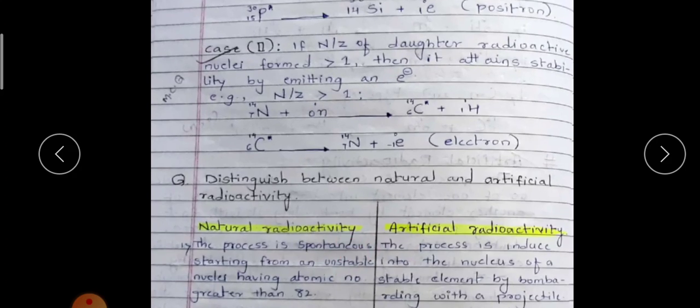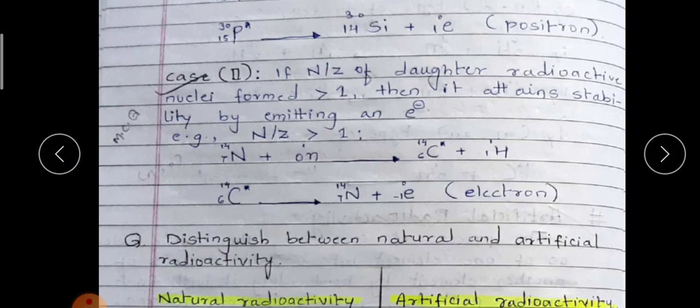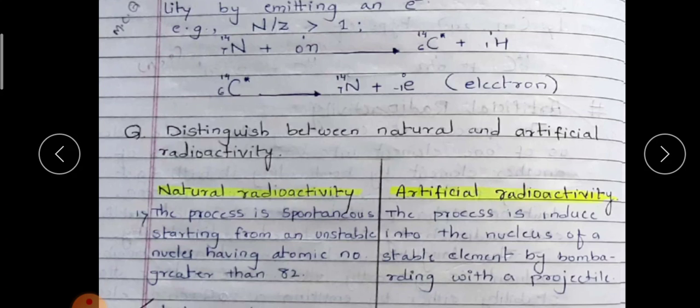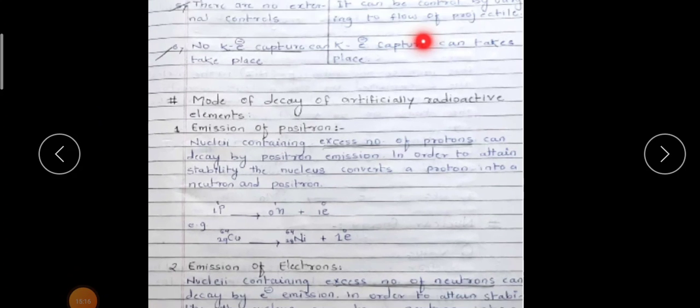Then the second case, in which the N by Z ratio is less than 1. Then we distinguished between natural radioactivity and artificial radioactivity; 6 points we have discussed. Please go through these points well. Then we came to know the modes of decay of artificial radioactive elements: either by emission of a positron, emission of an electron, or K electron capture.